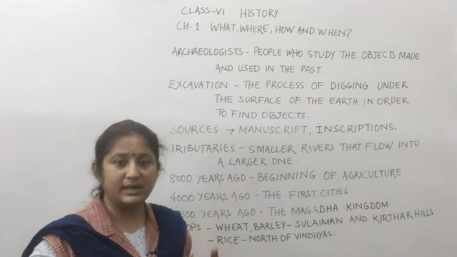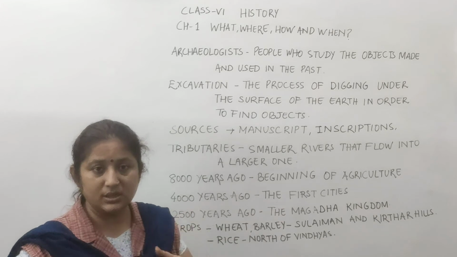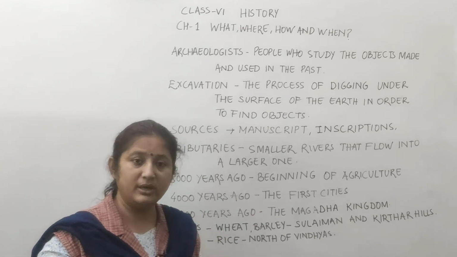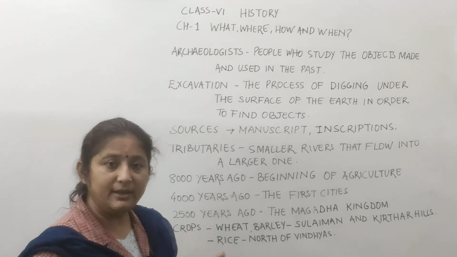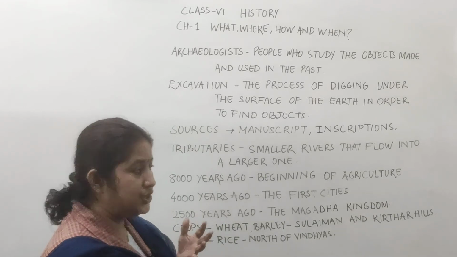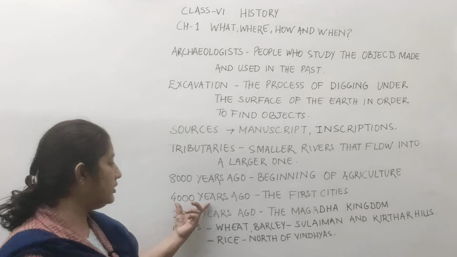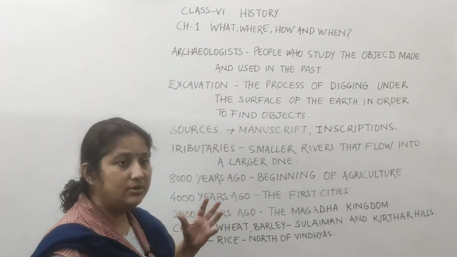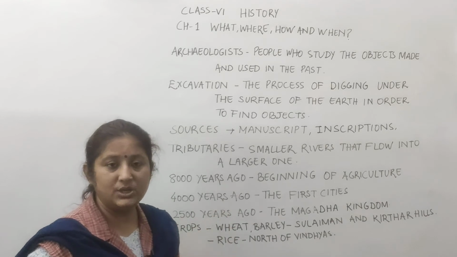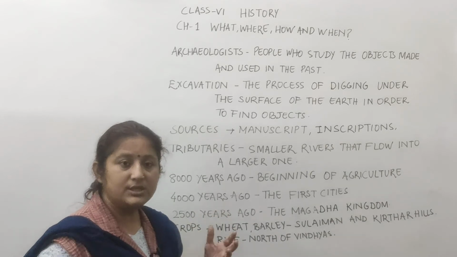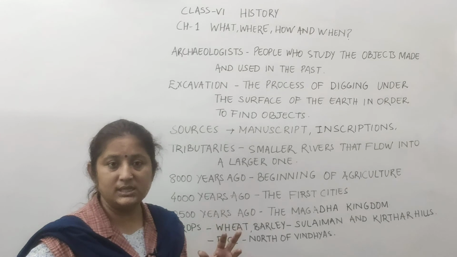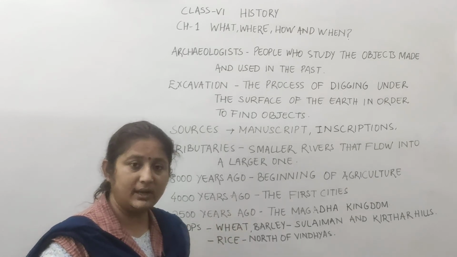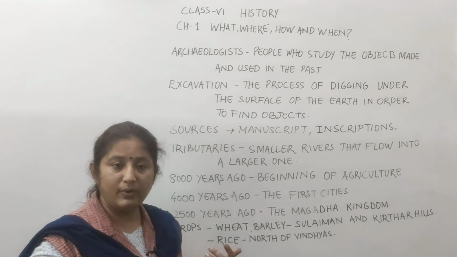Now when the people started growing crops and using fire, and the wheel was invented, suddenly the life of the people changed, and about 4,000 years ago the first cities came into existence. In the next chapter we will discuss the first cities, and one of the biggest first cities, the Indus Valley civilization. The Indus Valley civilization means the civilization that started in the valley of the Indus.